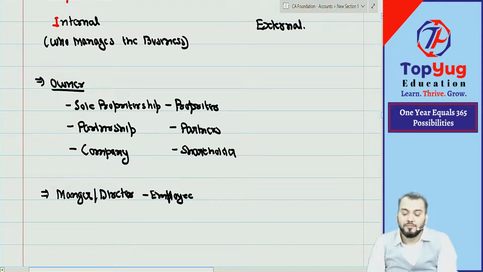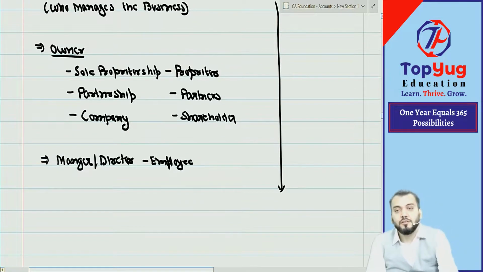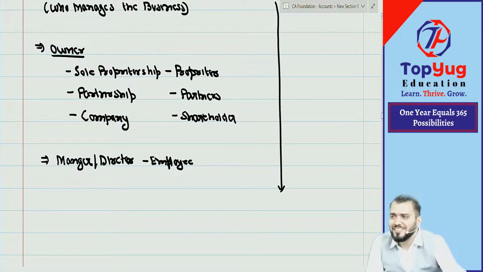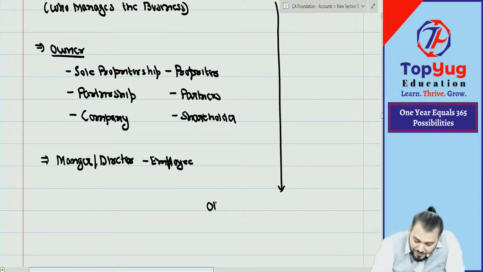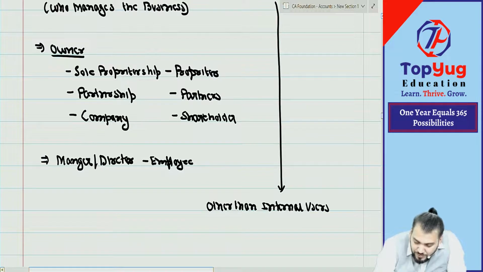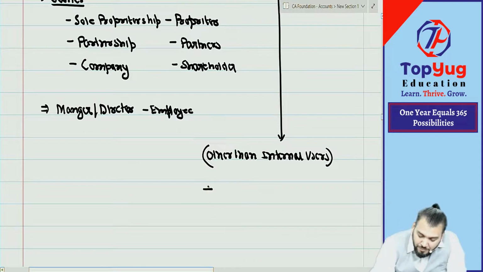Have you understood? Correct. So who are external users? Tell me. Any person other than internal users is an external user. Any person other than internal users. Of course, now you have understood. Can you give me some examples? Government? Yes or no?